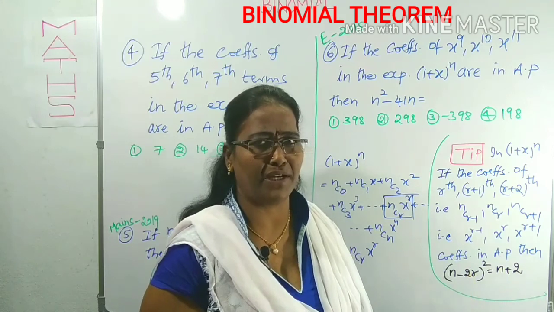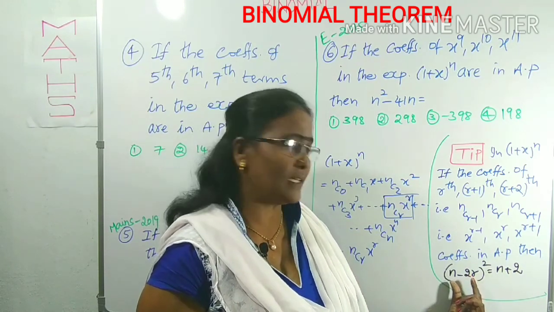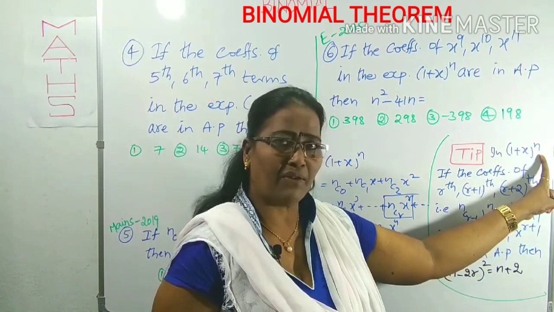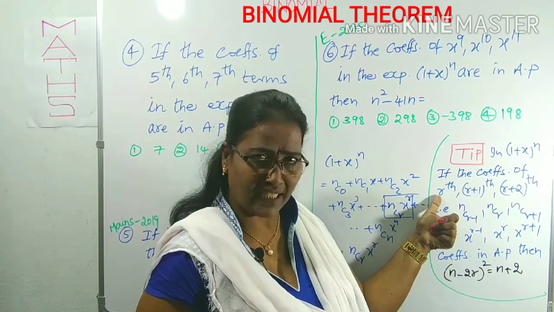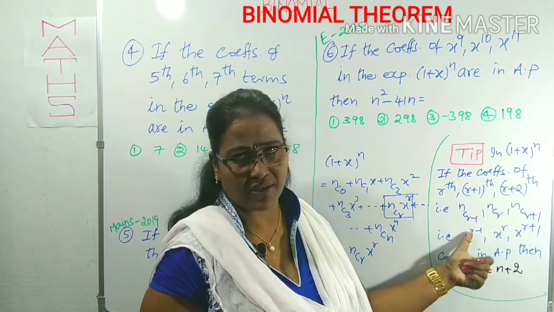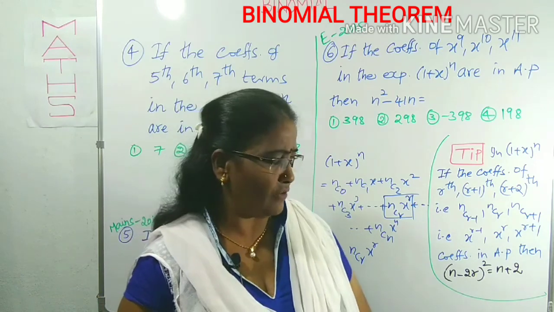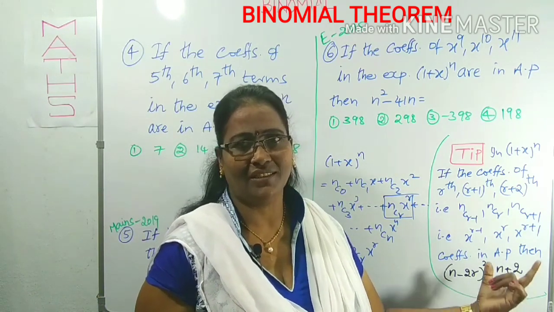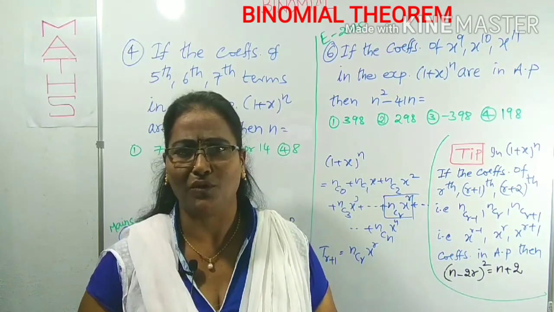This is very important, very simple. You just have to remember this formula directly, easily: (n - 2r)^2 = n + 2. We can collect n from the power of the expansion, and r we can collect from the term given. For this one we should add 1, and for the power of x also we should add 1. Then we can get the r value. If you know the r value and n value, we can use them in this equation, and from that we can find some unknown value or values.